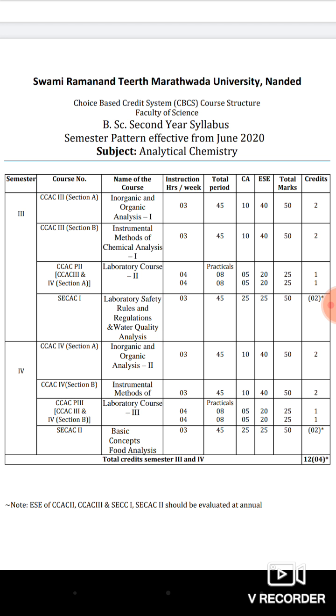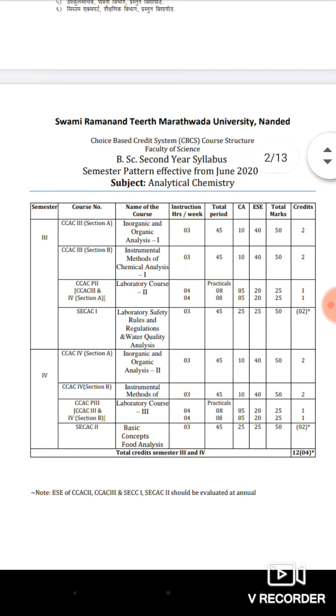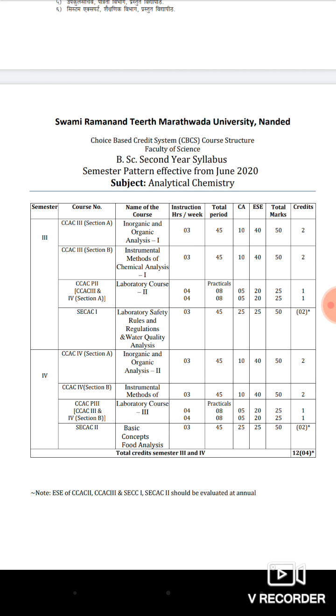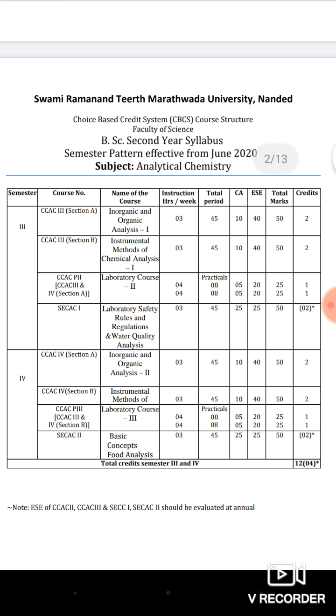It has 2 credits and a total of 50 marks: 10 marks for continuous assessment, that is internal, and the end semester university theoretical paper is of 40 marks.